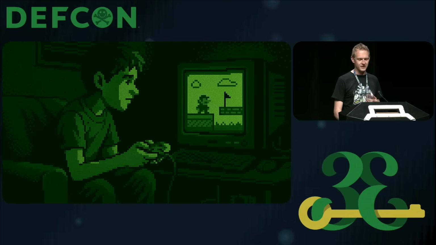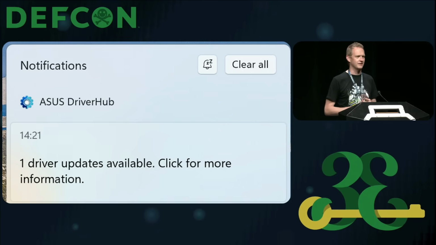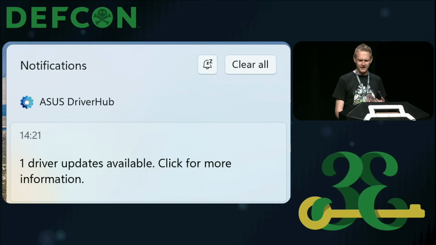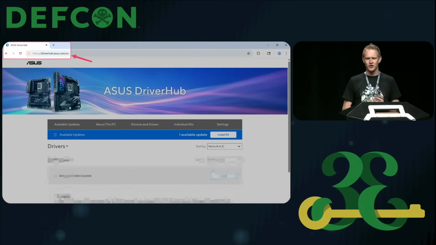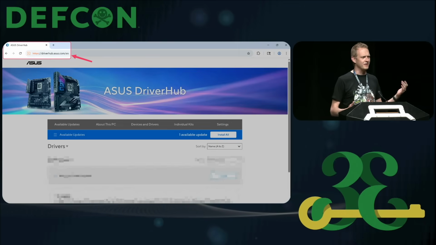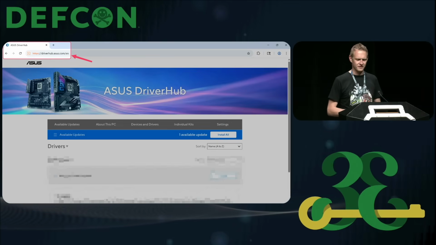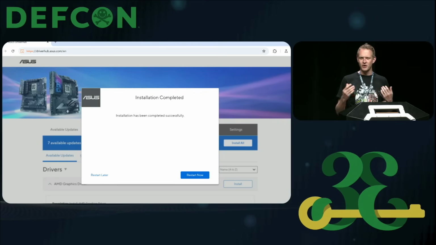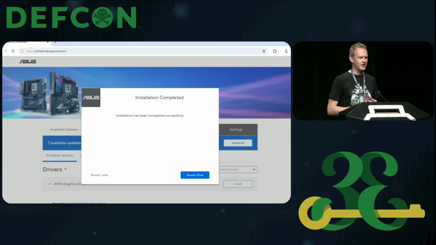At the end of that session, though, I notice at the bottom right, Asus DriverHub is asking me to install a driver update. A little confused by this, I click it, and a browser opens up. This driverhub.asus.com is in a browser, and it's asking me for more things to install. This is fairly confusing, but I continue with the progress. Eventually, a modal pops up asking me to restart now.